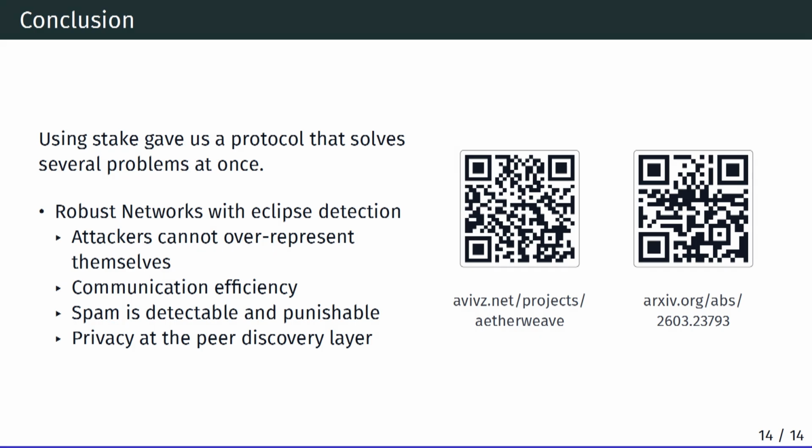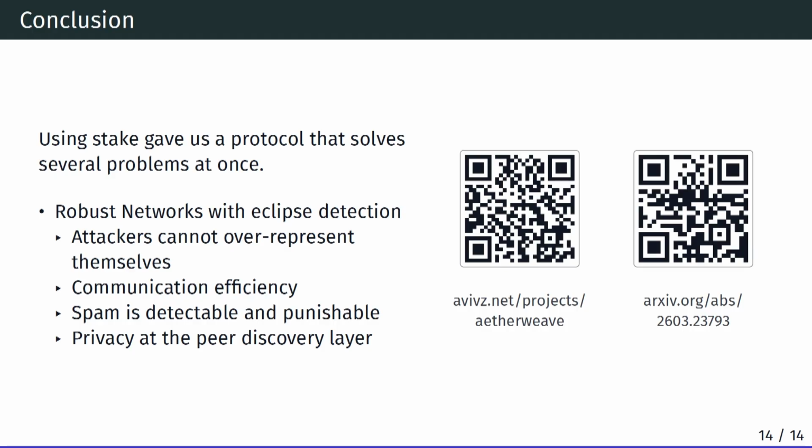Yeah, and that pretty much concludes my talk. Just to recap, we use stake to get us to a protocol that has very robust guarantees in terms of the connections you're able to get. We advocate implementing this on top of the existing peer discovery stack, so the staked entities can form a table that they trust more than the current world.